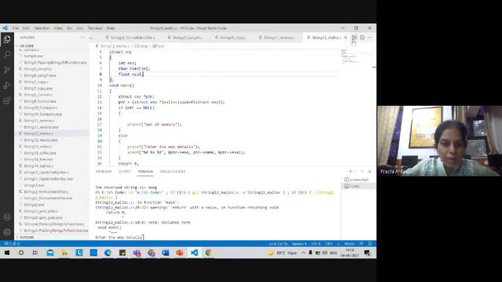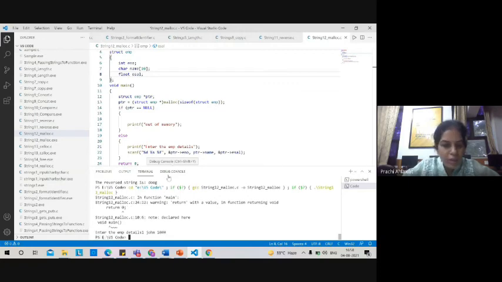Okay, so let's run this program. It is asking me to enter the employee details. So what things am I going to type in? I'll type the employee number, name, and salary. Suppose the employee number is 1, then I'll type a name, suppose John over here, and then I'll type the salary. Suppose 1000 is the salary. So our program ran successfully, right?